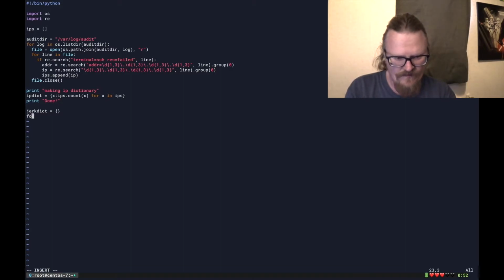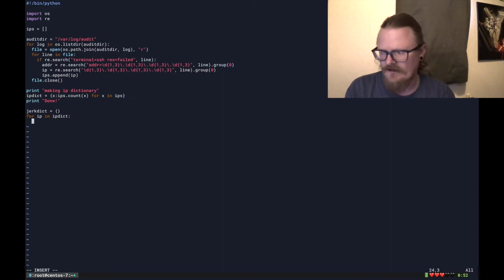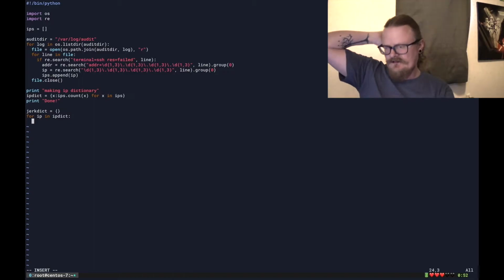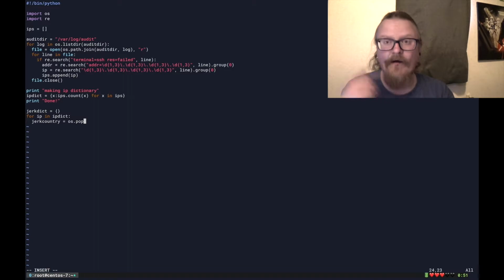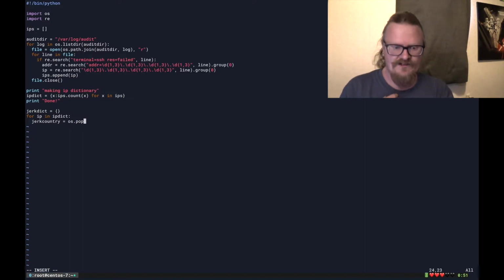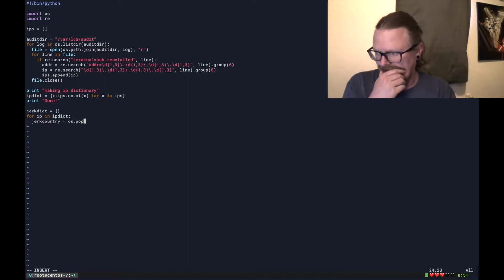Okay, so for IP in IP dictionary, let's see. Oh yeah, jerk country equals os dot, because now I want to do that geo thing I did earlier, and I don't really know how to do that in Python. So I'm just going to really cheat and do it in Bash with that tool and just take that output. So os.popen, and then I'm going to go like, okay, you know what?